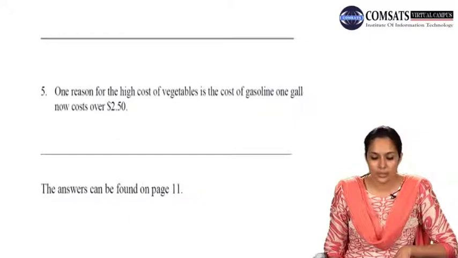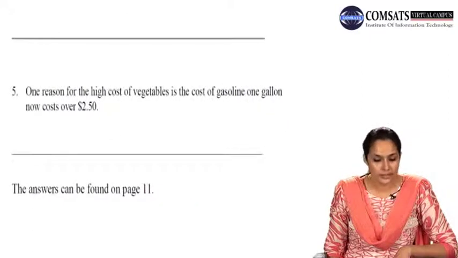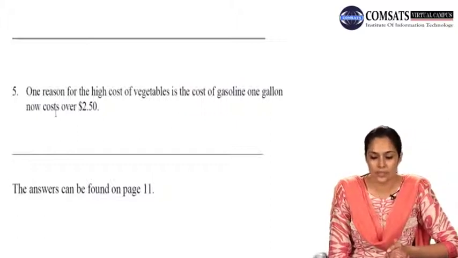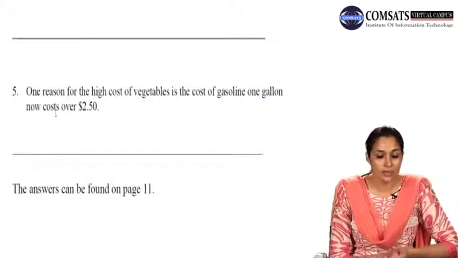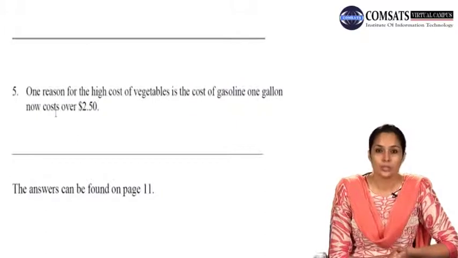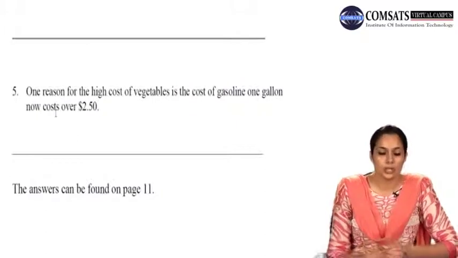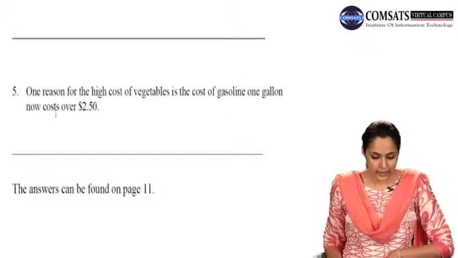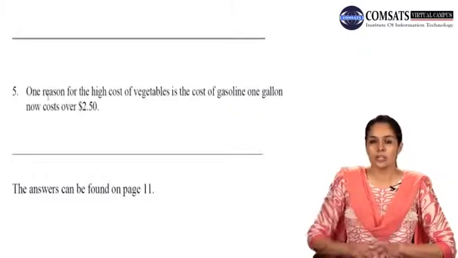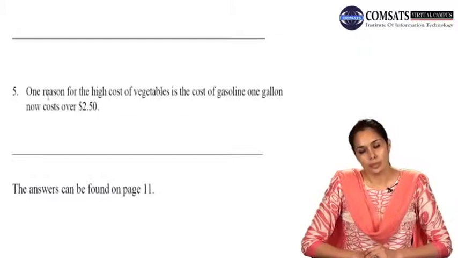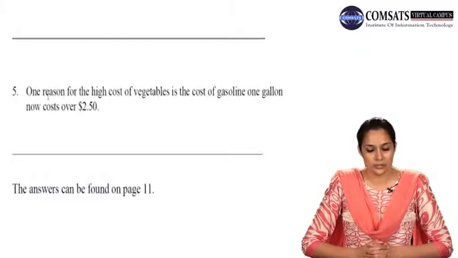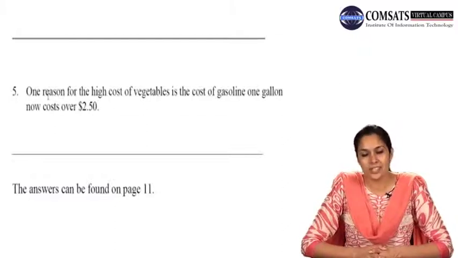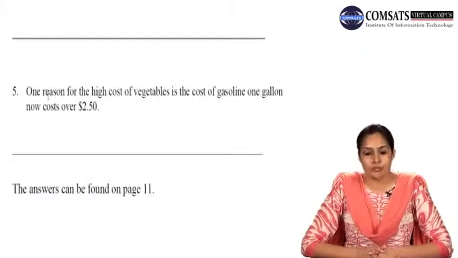And the last example in this exercise is, one reason for the high cost of vegetable is the cost of gasoline. 1 gallon now costs over $2.50. Now you again see very clearly that we have a clear thought in which we are being told about the reason of the high cost of vegetables and then the actual reason.